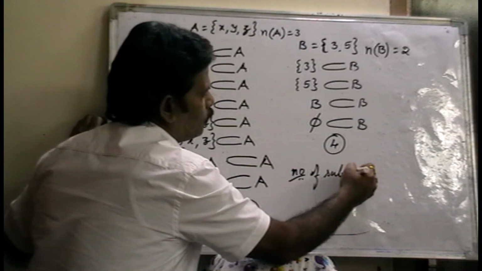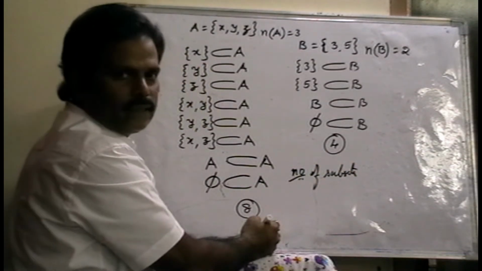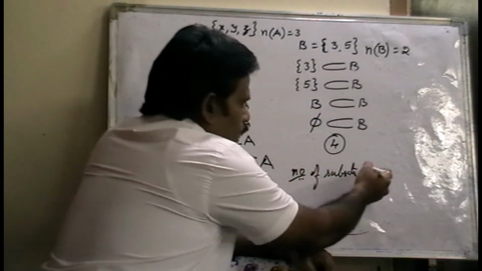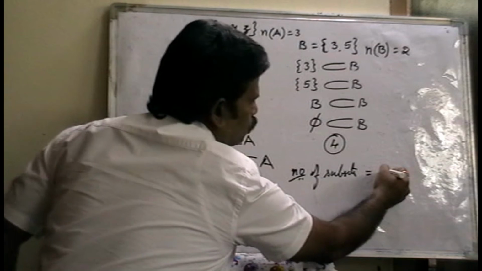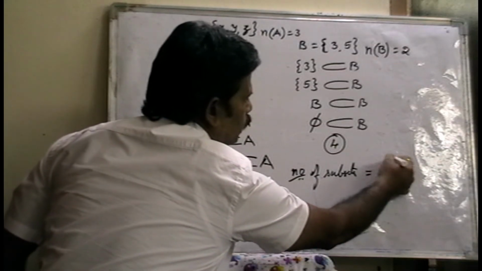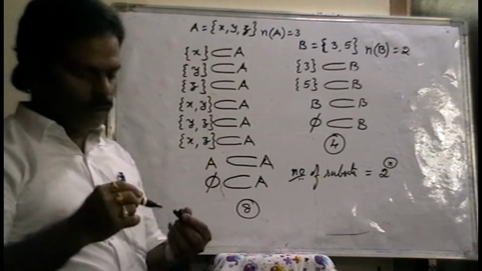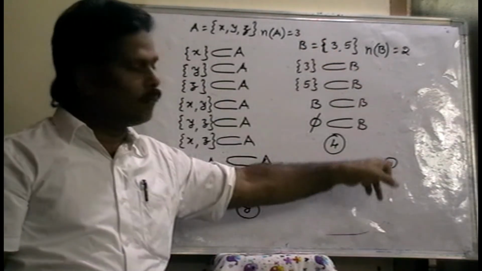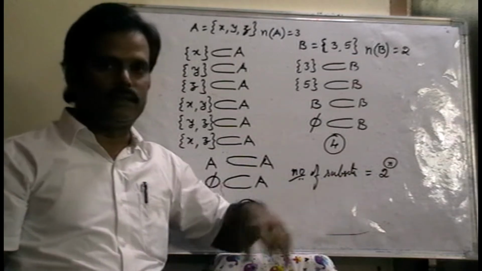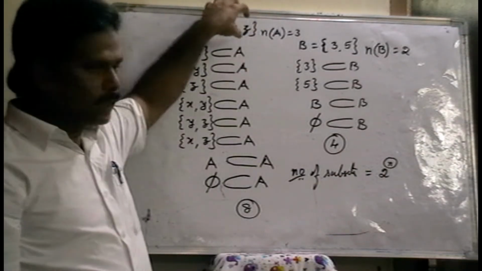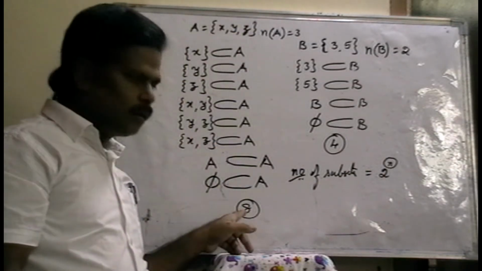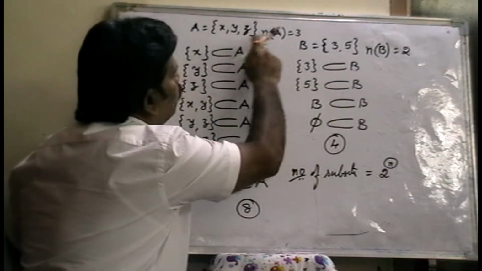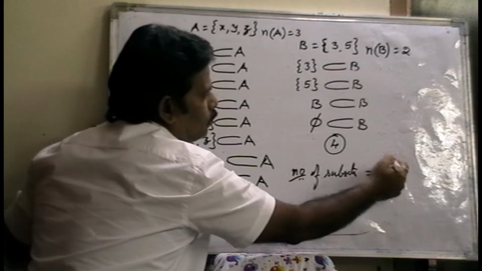Now, the number of subsets of a set. How many subsets we can write is nothing but 2 to the power of n. Here n is the cardinal number of the given set. 2 to the power of n subsets. For set A, how many subsets are there? 8. Means what? 2 to the power of n, where n is the number of elements. How many elements are there? 3. So n is equal to 3.